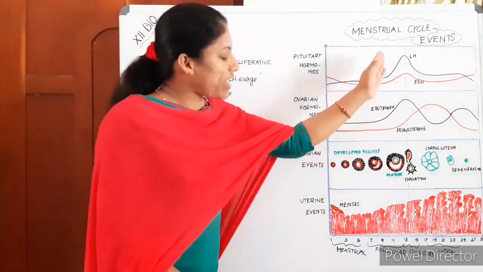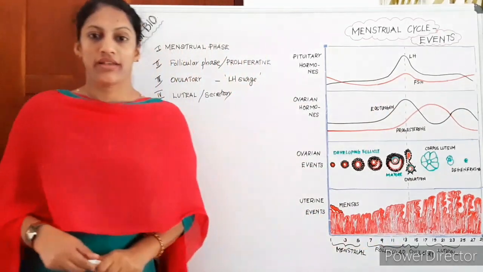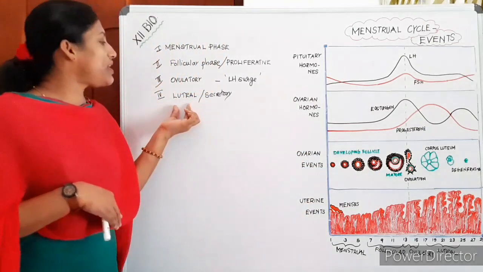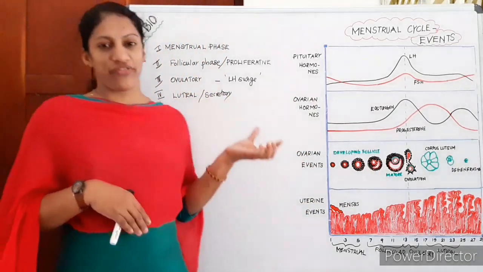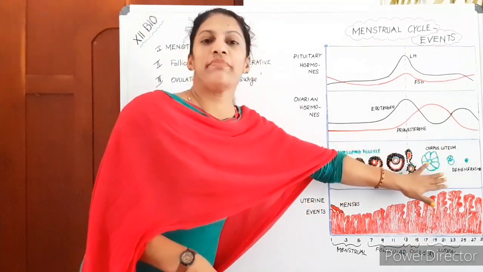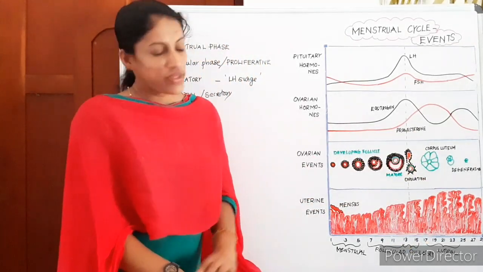See, understand what happens at the ovulatory phase. I think it's clear. Then come to the fourth phase, the luteal phase or secretory phase. The name is based on the ovarian event.